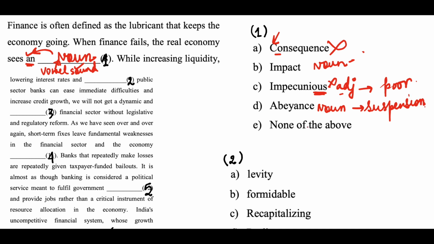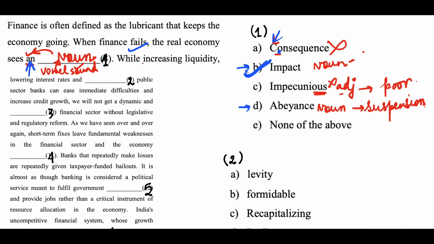So if we come to the question, then the answer can be either B or D. Okay. So when finance fails, the real economy sees an what? When finance fails, there is an impact. There is a consequence, right? So impact will be the right answer. Consequence cannot be the right answer because here you have an article and consequence does not start with a vowel sound. It starts with a consonant sound. Okay. So option B is the right answer.